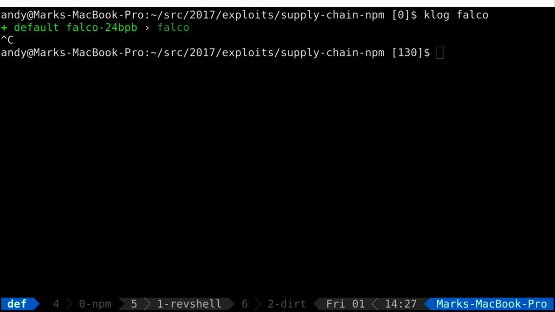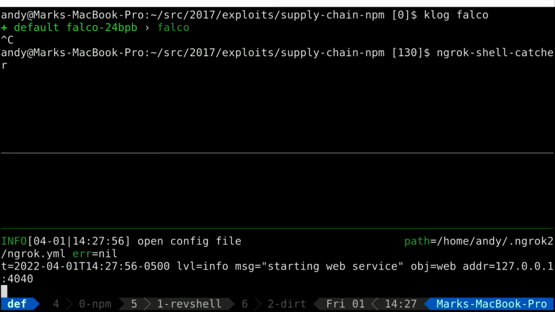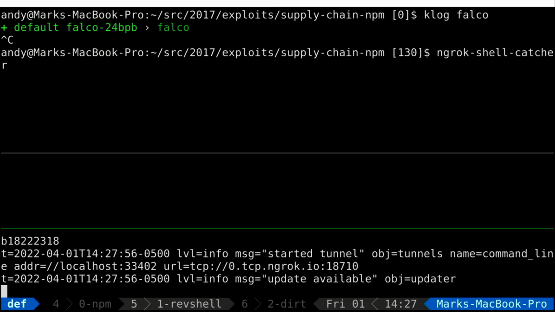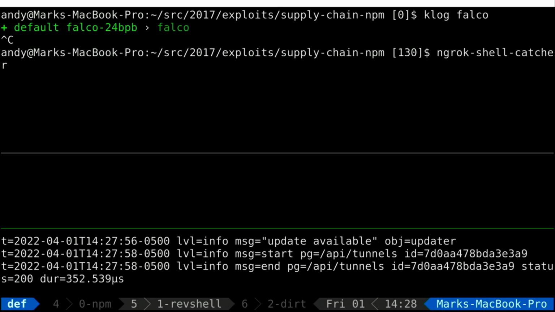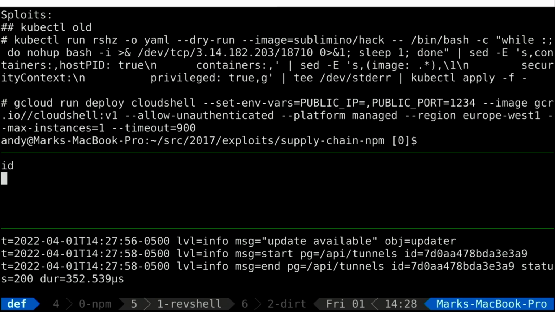What I'm going to run now is a shell catcher. So this uses ngrok, which is TCP port forwarding, to push a local port up to the internet. So at the bottom there, we've just created a tunnel. That port sits on the ngrok servers, and it's public. And in here, this is where our reverse shell will hook. That's then just blocking, waiting for that to happen.